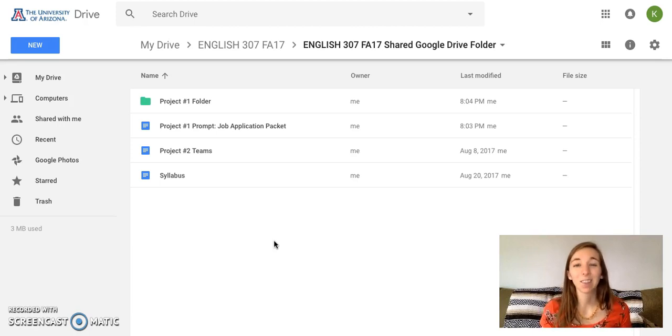If you ever can't access the folder, don't just click request access because it's really hard for me to verify who you are through that avenue. So if you can't access it for some reason, send me an email and say, help, I think I lost access to the folder, and we'll fix it. But 99% of the time when students think that they lost access, they're just signed into the wrong email.